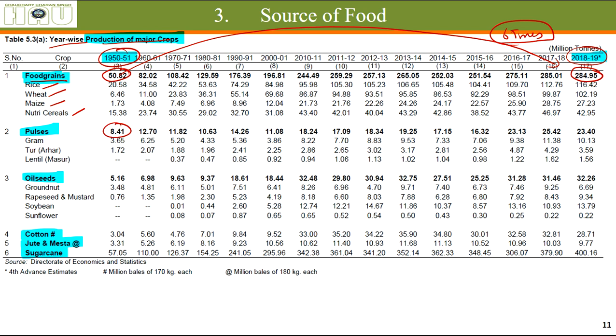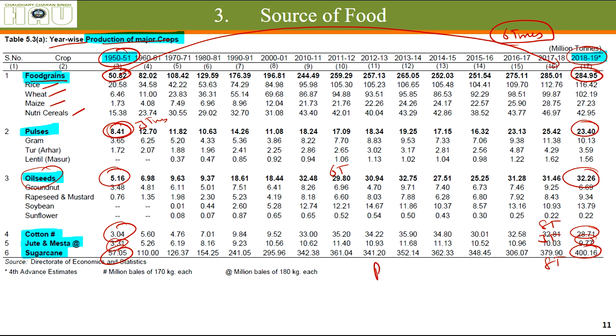In case of pulses, the production has increased 3 times from 8.4 million tons to 23.40 million tons. In case of oil seeds, from 5.16 million tons to 32.26 million tons, 6 times. In case of cotton, it has increased 8 times. In case of jute and mesta, it has increased 3 times. In case of sugarcane, it has increased nearly 8 times.